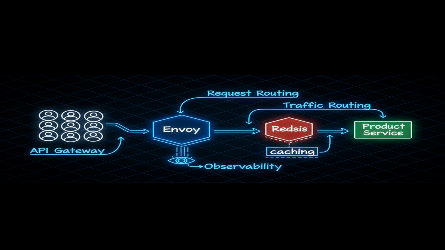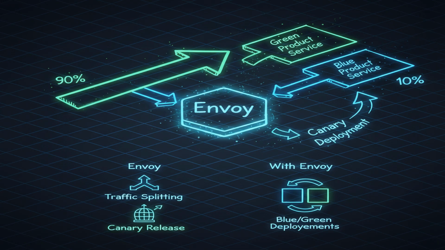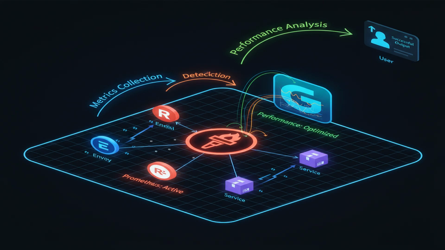prevent cascading failures. Building on the resilience provided by Redis caching, we need to ensure our API gateway can gracefully handle failures and unexpected spikes in traffic. With Envoy in place, we gain the ability to implement advanced routing strategies such as canary deployments and blue-green deployments, which allow us to roll out new features to a subset of users before fully releasing them, minimizing the risk of impacting all users at once.